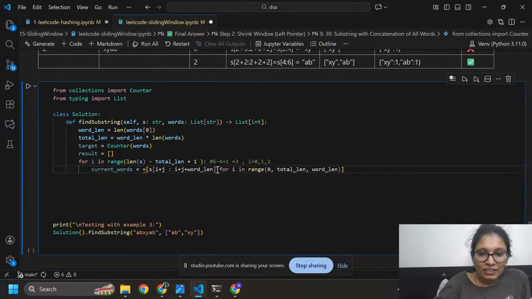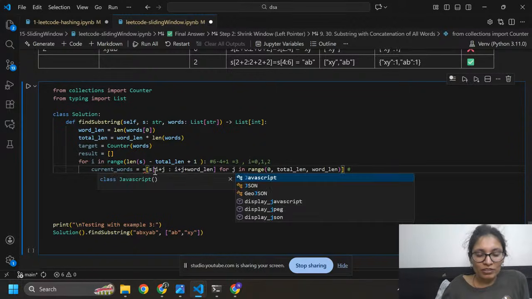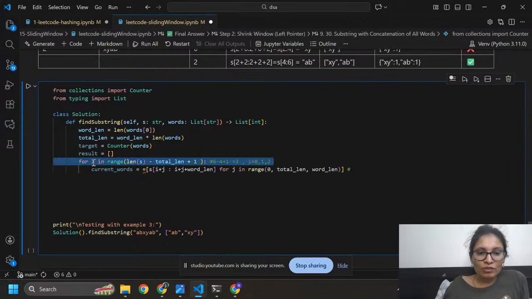Here you can see I'm just going to calculate this range. This is for j, not for i, because I already finished for i. This is the second loop. This is the inner loop, okay, and this is the outer loop. Outer loop iterates by i, okay.